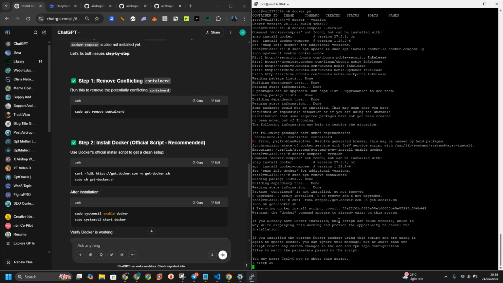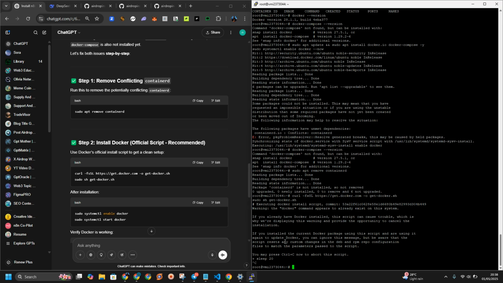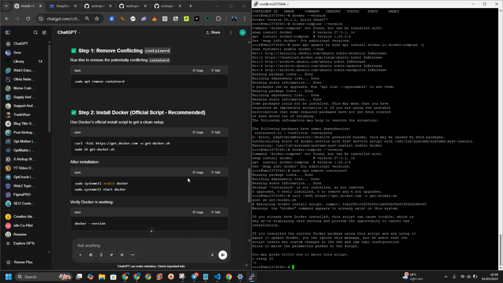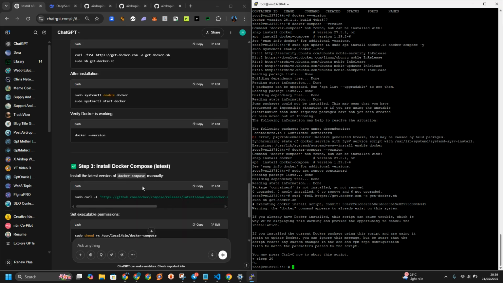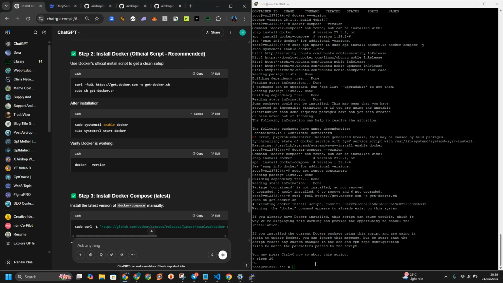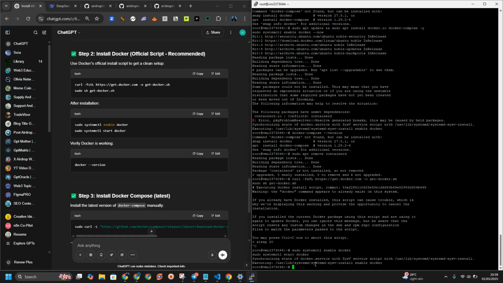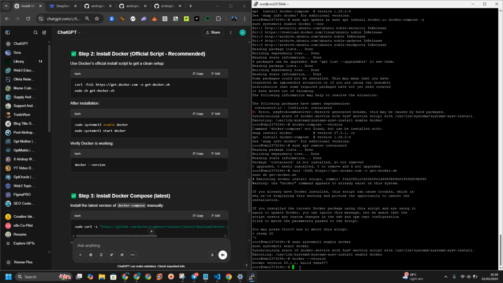We already installed Docker. This can cause trouble. We are displaying this warning to provide the opportunity to cancel this installation. So Control C, and let's click on enable Docker. So we are done with that one. Docker version. Now this is the Docker version.